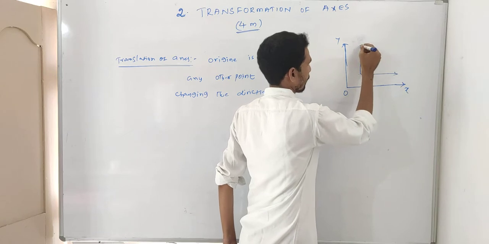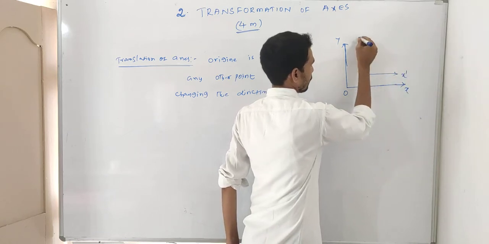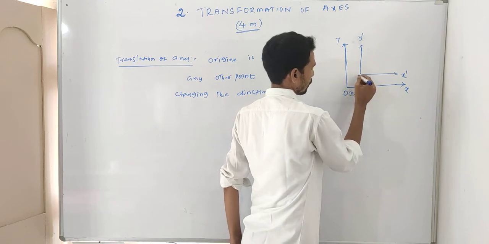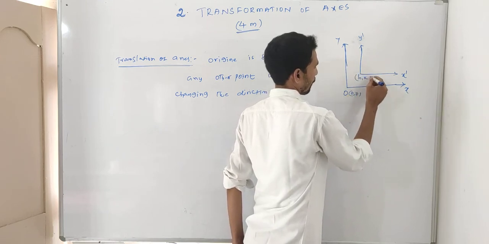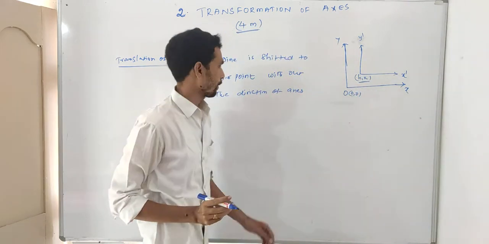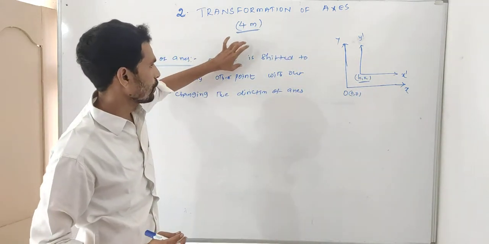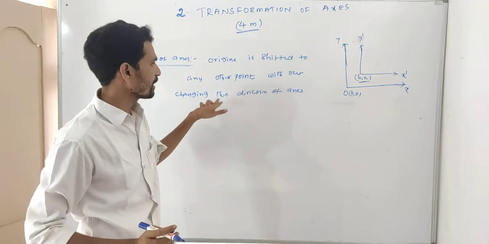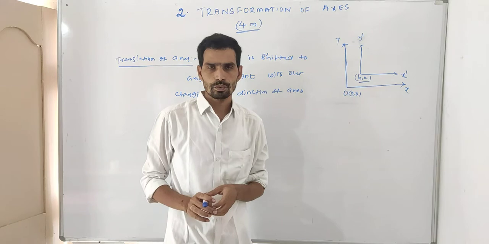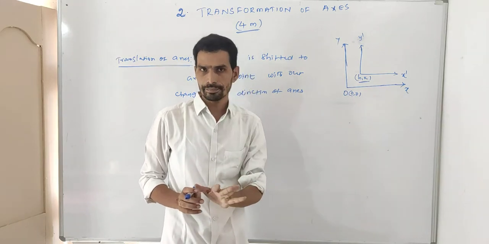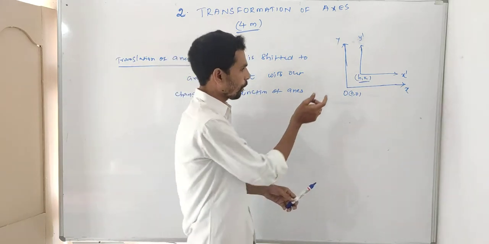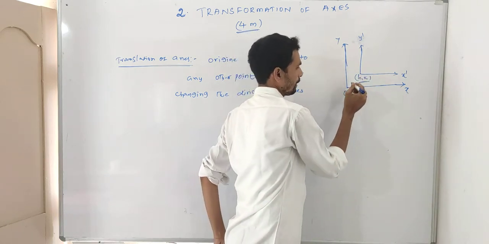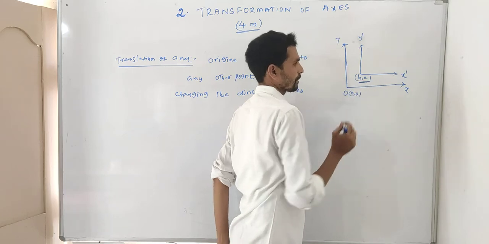So next, what will we get? We get new axes. This one is x dash, this one y dash. The shifted origin: first one is 0, 0, and the shifted origin is h, k. What is the definition? Origin is shifted to any other point without changing the direction of axis. So the direction of axis is not changed, but the origin is shifted. The old origin 0, 0 is shifted from here to here, to some point h, k.